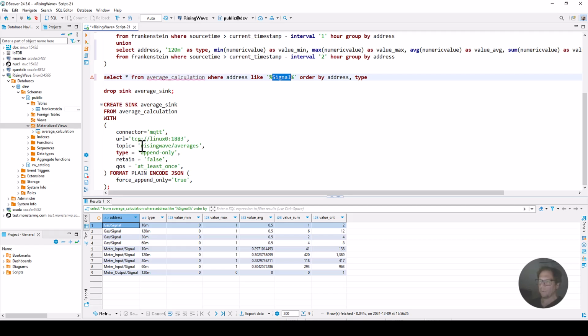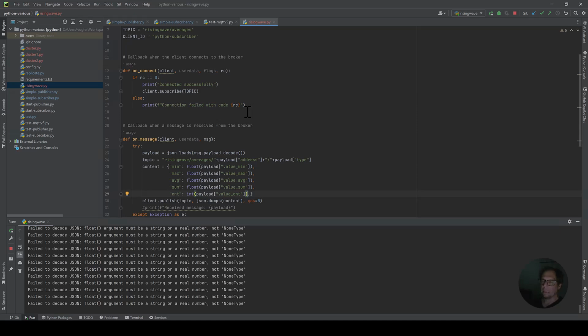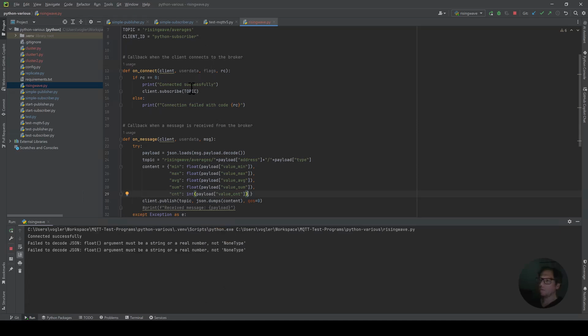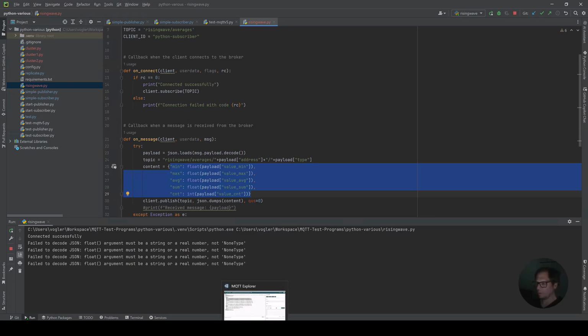I mean, RisingWave is writing everything on a single topic, and we want to split it up to multiple topics, and for that reason we have created a simple Python script which gets the values from the single topic, takes the address which is in the topic, splits up the values and writes them to single topics.